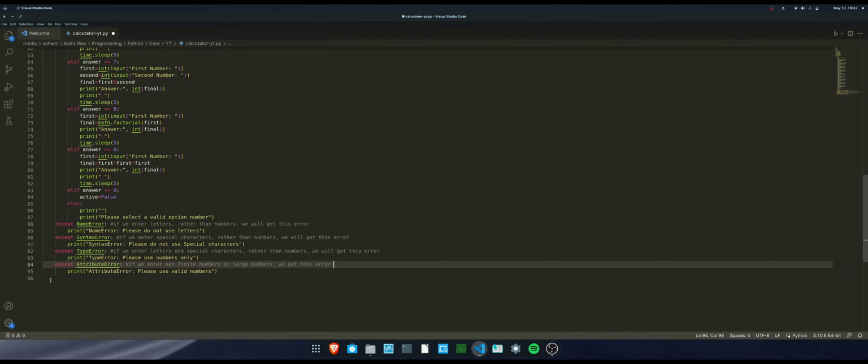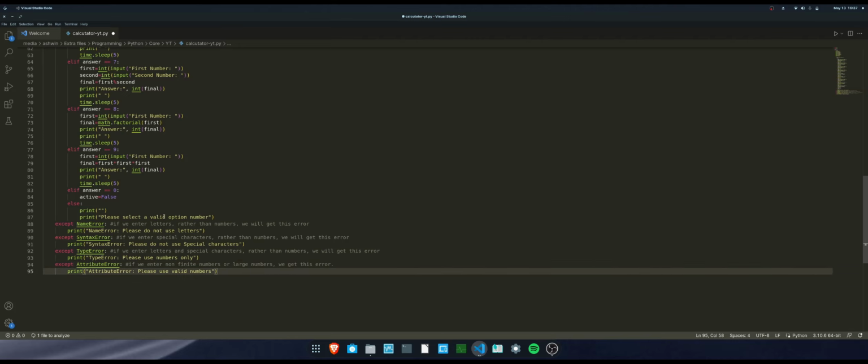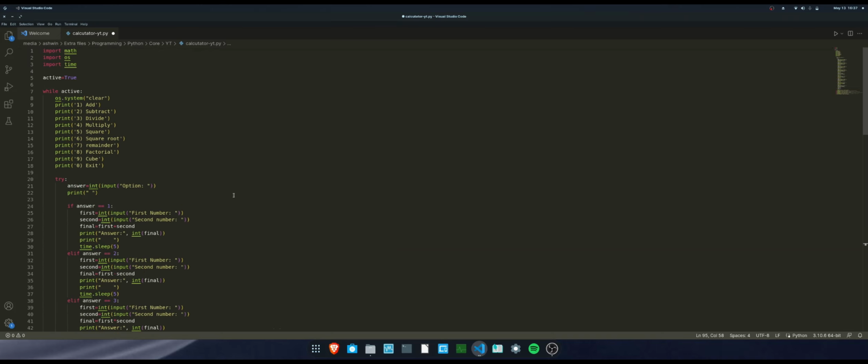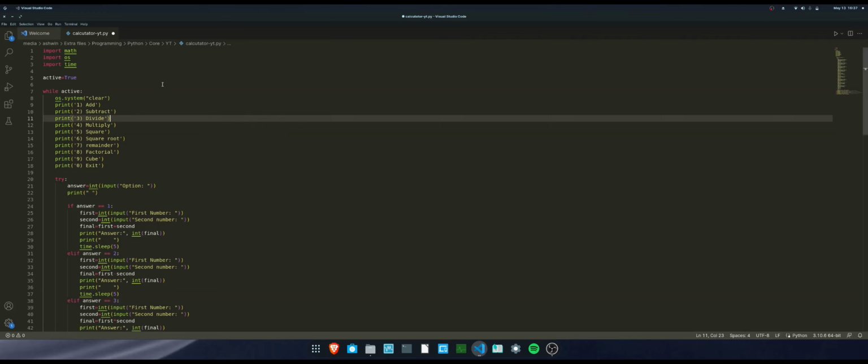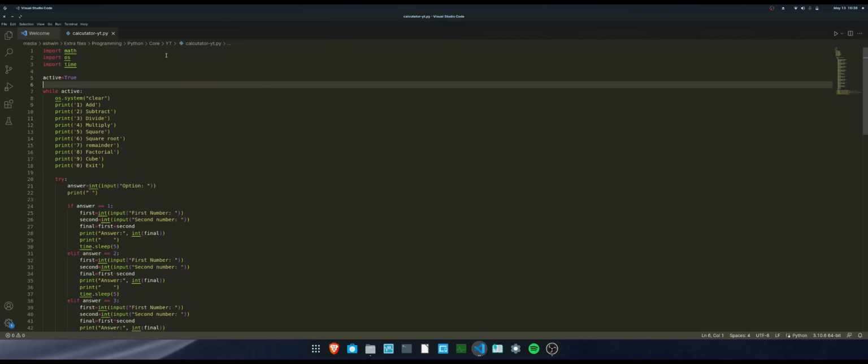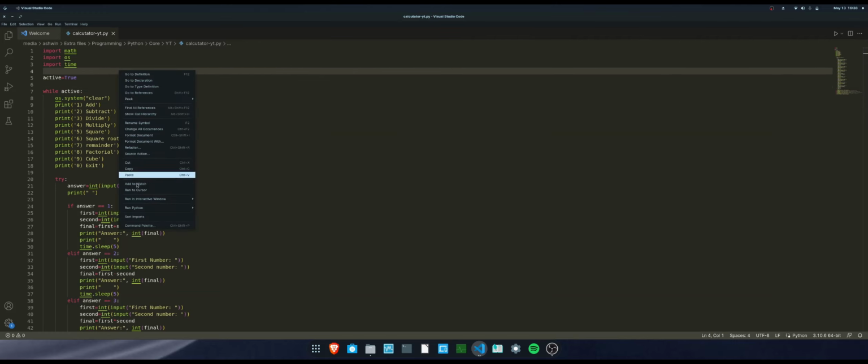How cool is that? 95 lines of code. It's finally complete. Shall we run it and test it out? Of course. So this is all the code you've written so far. So we're just gonna run it now. Let's see if it works. First of all, let me save the document. Yeah, it got saved. So now we're gonna run it. Yeah, let's just run it in the terminal.